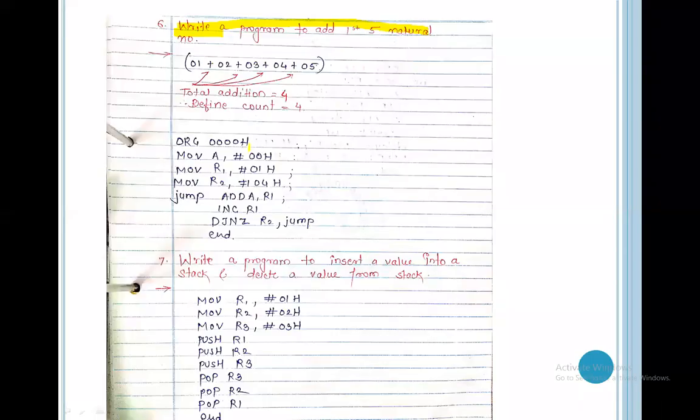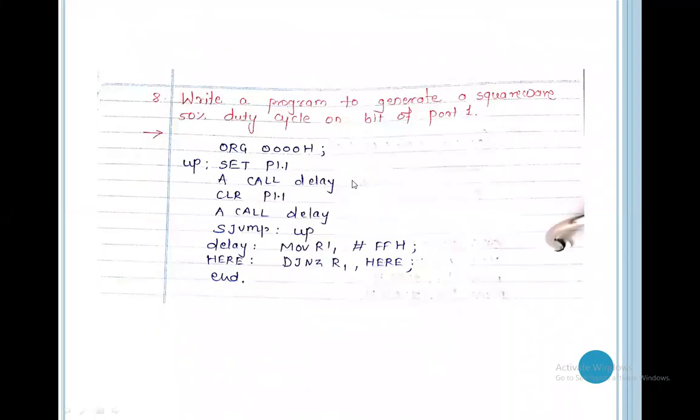Okay, this is the program. Next program: write a program to generate a square wave with 50% duty cycle on a bit of port 1. It is not possible to see the square wave here because there is no CRO. But I'm showing how this port will act.